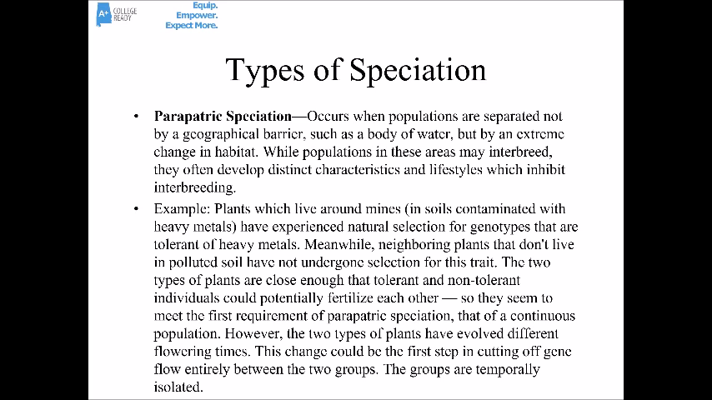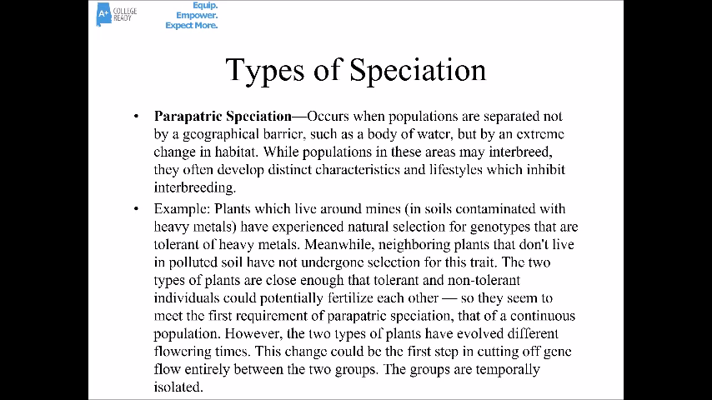So they might be living side by side, and they ought to be able to interbreed, but usually they don't. A good example of this are plants that live around mines with really contaminated, toxic soil. The plants that live in that soil, a lot of them died, but the plants that survived were the ones that were more tolerant to the heavy toxic metals in the soil. Well, living just adjacent to that polluted area are probably plants of the same species, but since that ground isn't polluted, the same kind of selection didn't happen there.